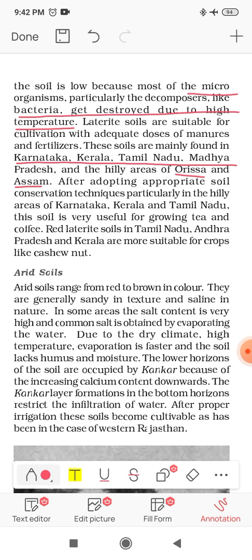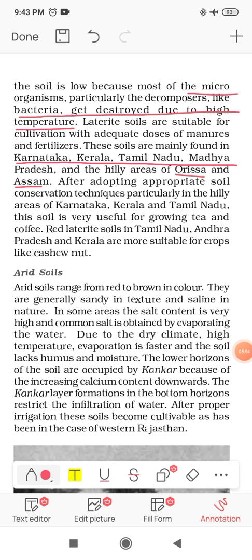We also require leaching. It's not that because we have high rainfall and high temperature, it is going to form laterite soil. No, due to heavy rainfall, when the first layer of the soil is washed out from the region, then it transforms into laterite soil. I hope up to this is clear to all of you.